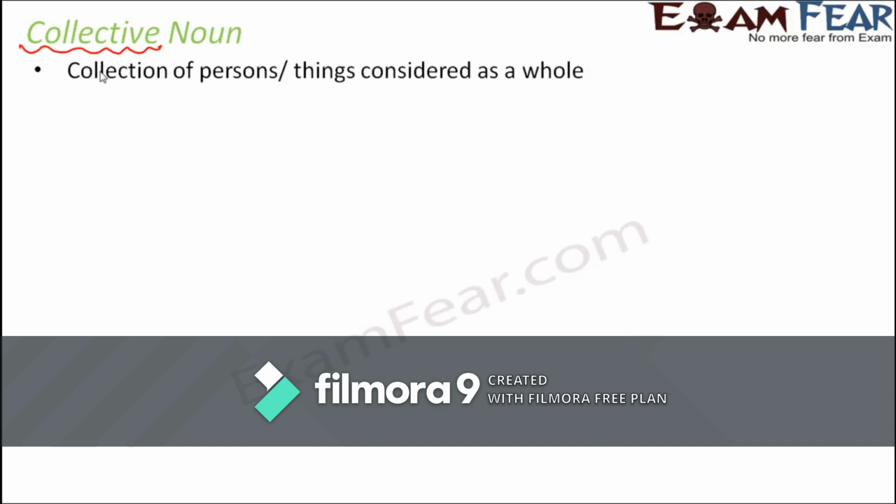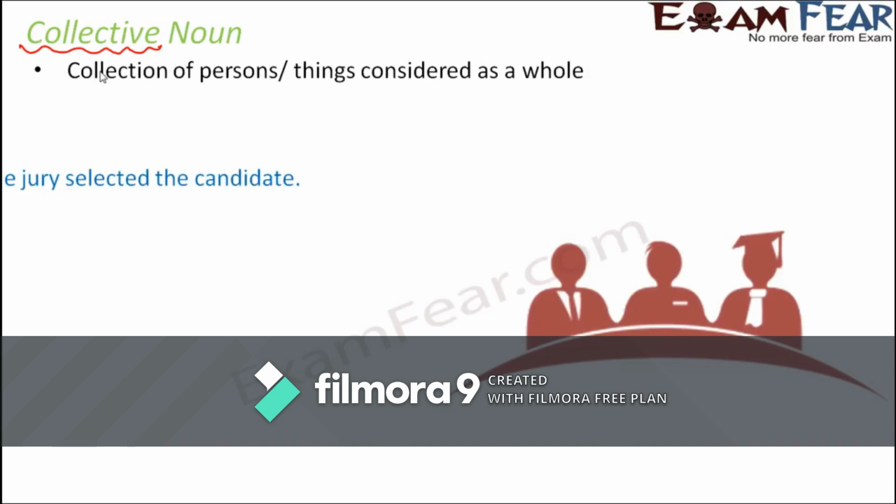For example, crowd. What does the word crowd mean? Crowd means that too many people have gathered in one place. So crowd indicates collection of persons. However, crowd is considered as one whole thing. Crowd is like one whole entity which represents collection of people. So crowd is a collective noun. Let us look at some examples of collective noun.